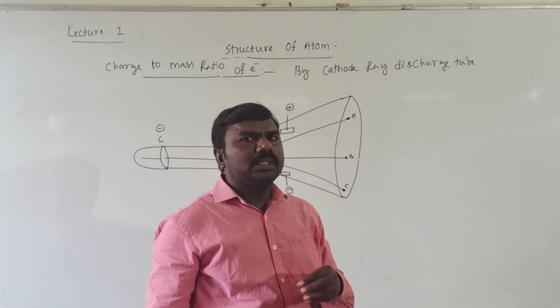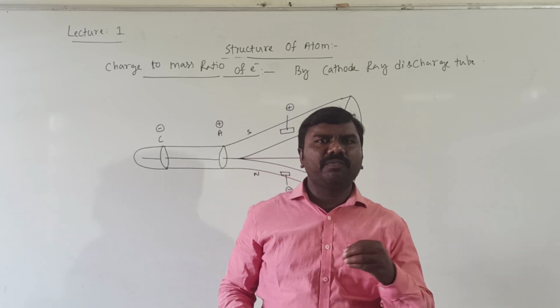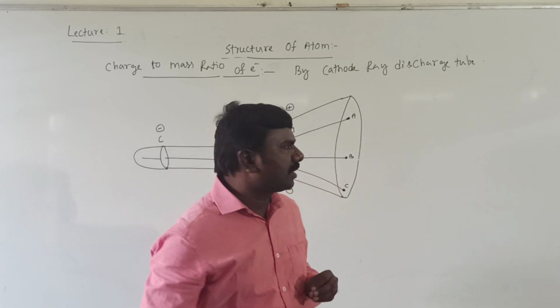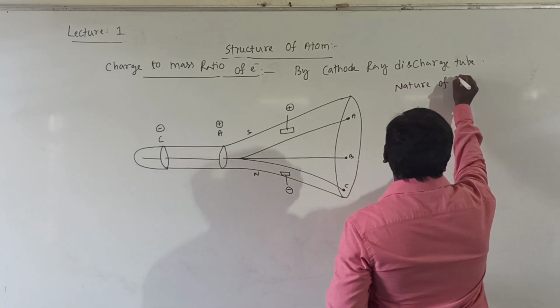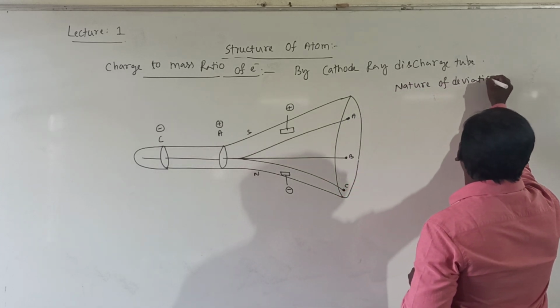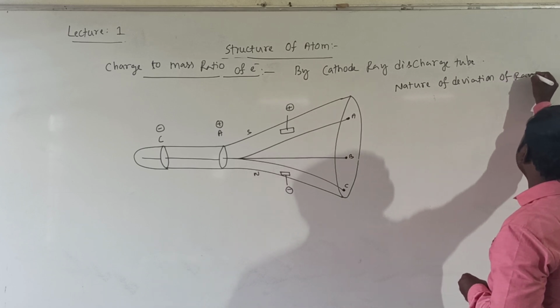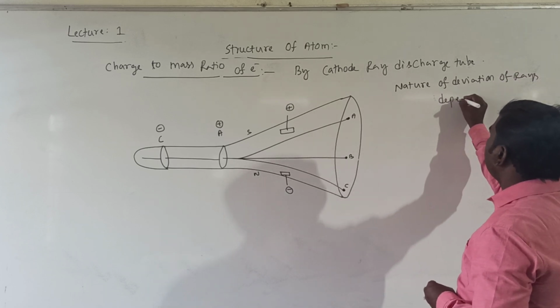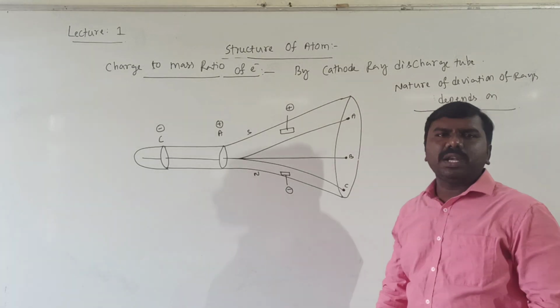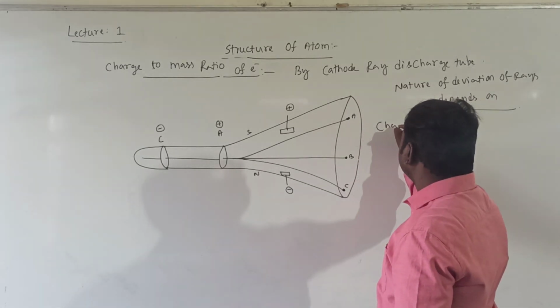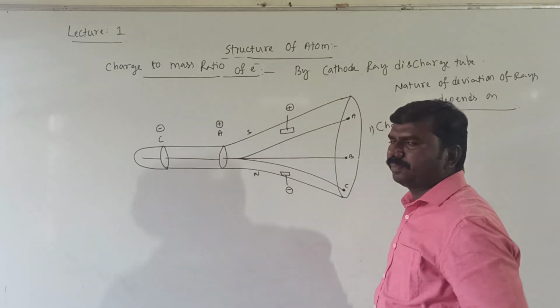Now the nature of deviation or deflection of rays depends on three factors. First one is charge.